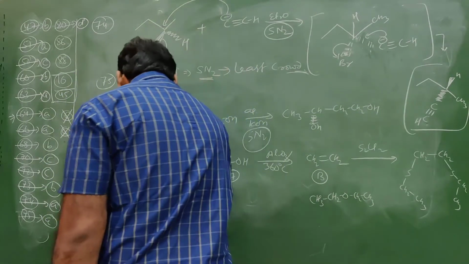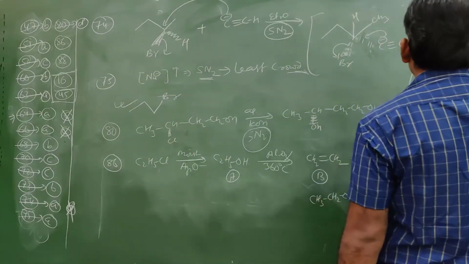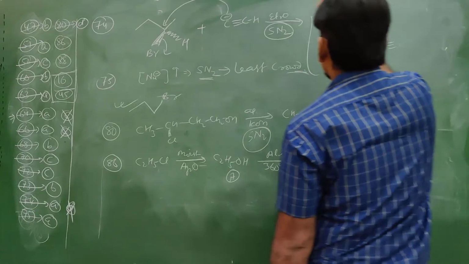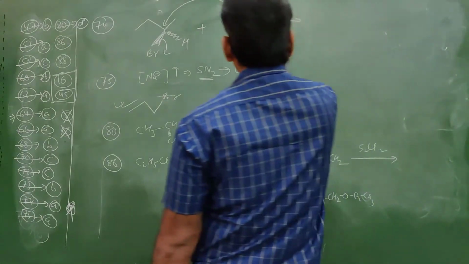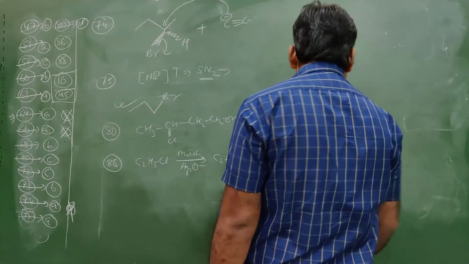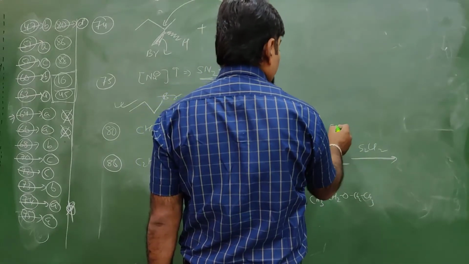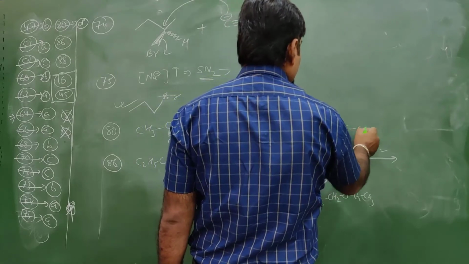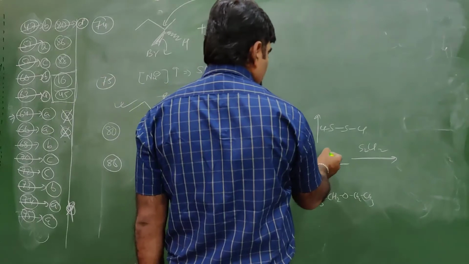See, what is the reaction, how it takes place. If we react with this S2Cl2, so 2 sulfur, 2 chlorine. So what will happen?